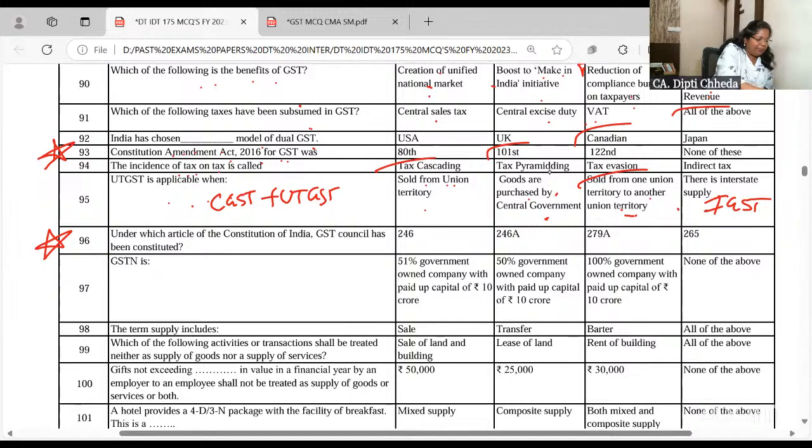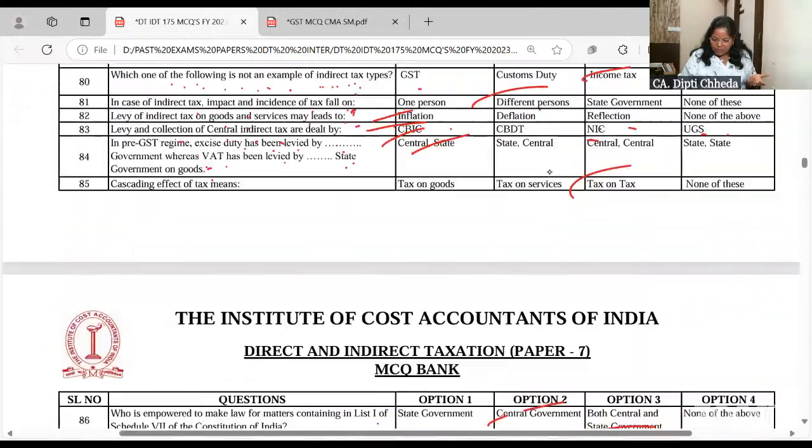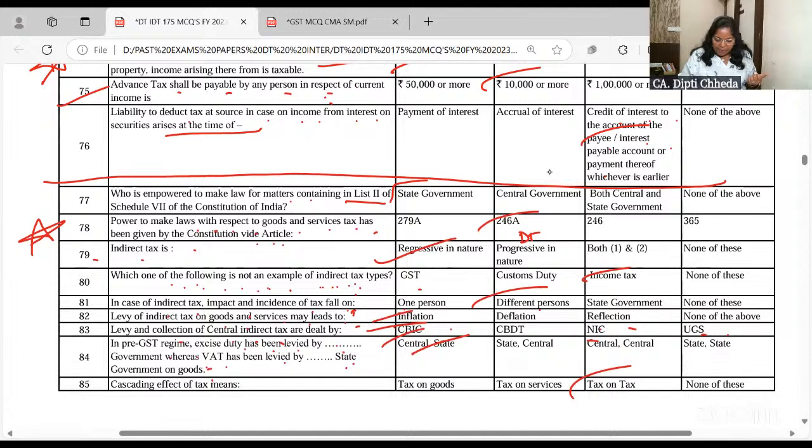Read this, very important. Under which article of the Constitution has the GST Council been constituted? GST has come under 246A, but the Council of the GST is under 279A. Look, we just did this: the power to make rules for GST has been given by the Constitution via Article 246A.